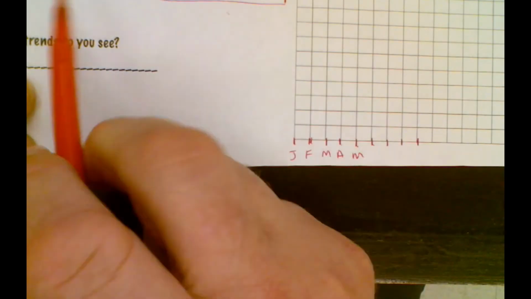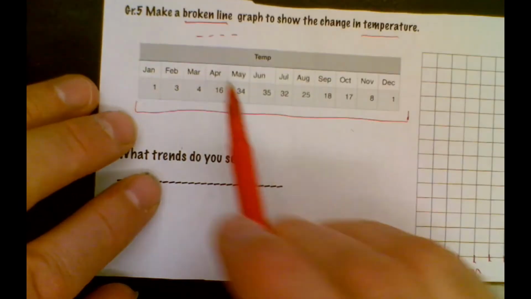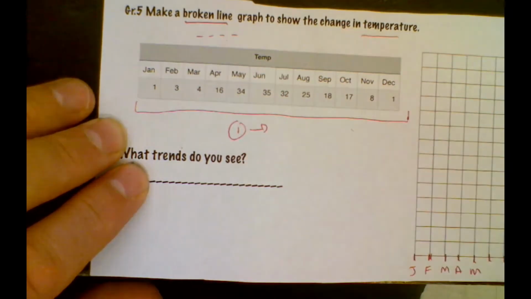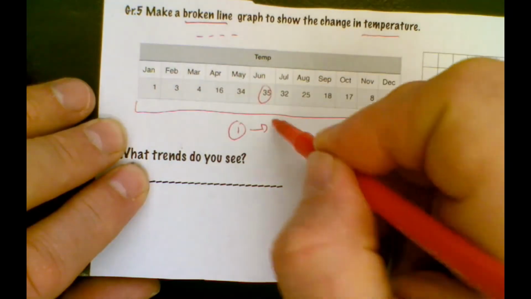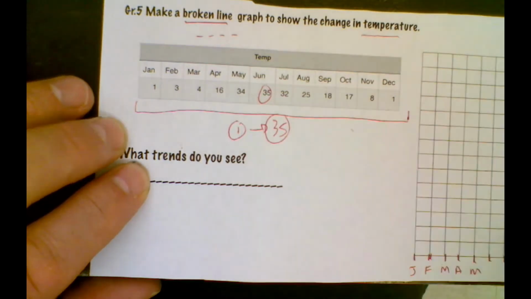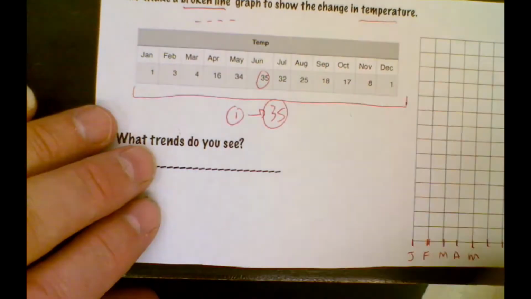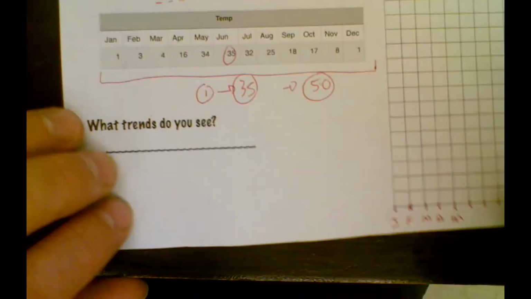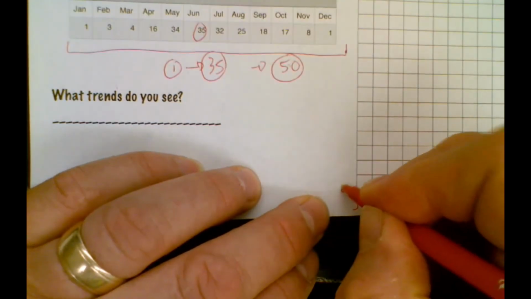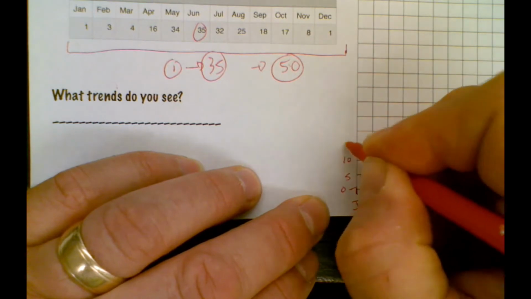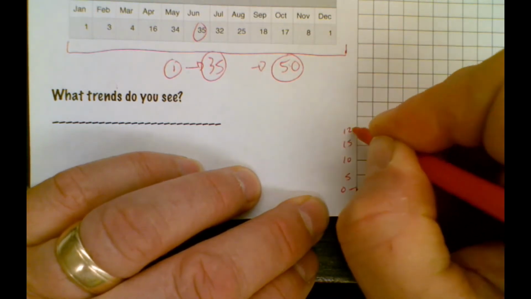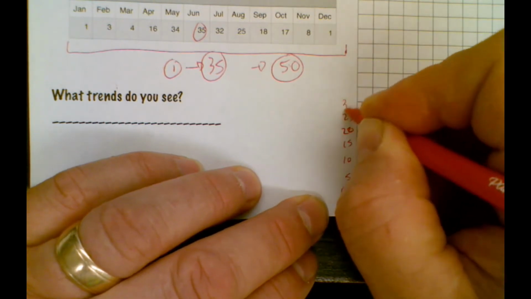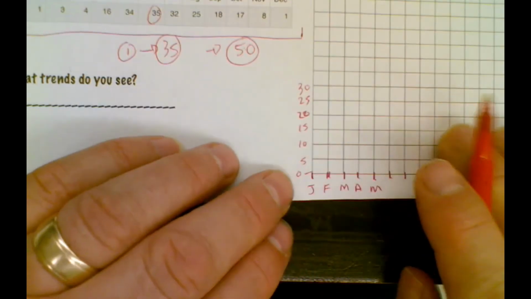Now again, to do my scale, I'm looking at the range. The low number is 1, and the high number is 35. So if I round up to a round number, let's say I want the top of my scale to be around 50. That means I'm counting by 5. So 0, 5, 10, 15, 20, 25, 30, and again, this is for grade 5s, by the way, etc., etc.